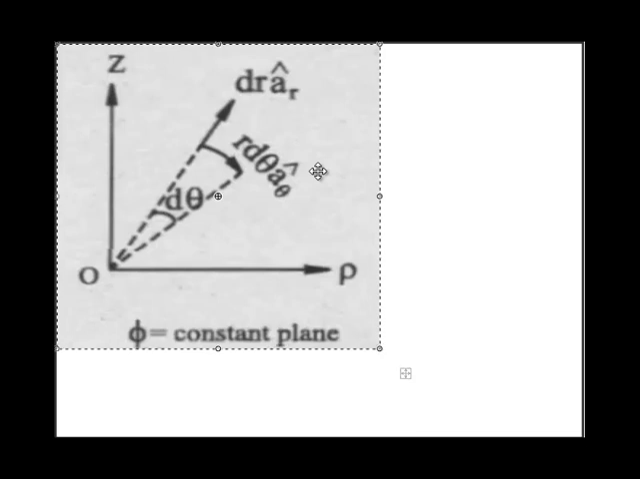and the distance from point P to the z axis is rho, and this is the direction of radius r. It is a spherical system, so this is the direction of radius r, and the differential vector in the direction of r is dr into ar, where dr is the scalar component of that vector and ar is the vector component of the differential vector.